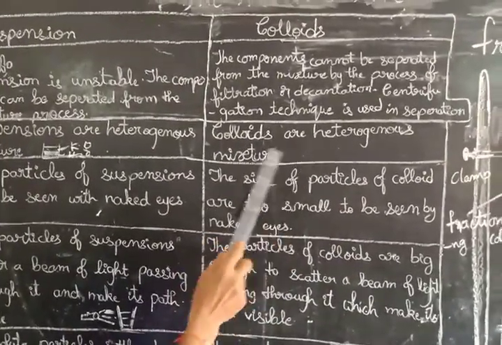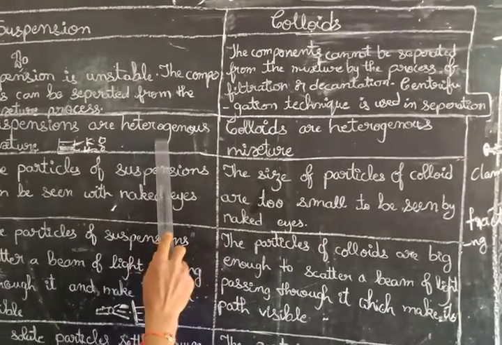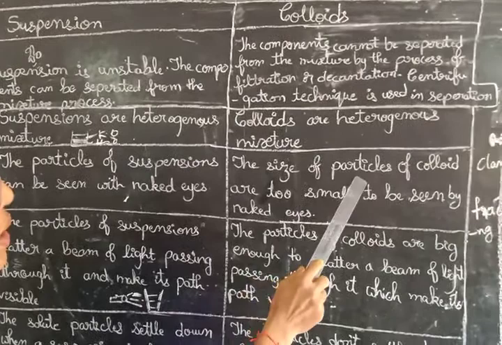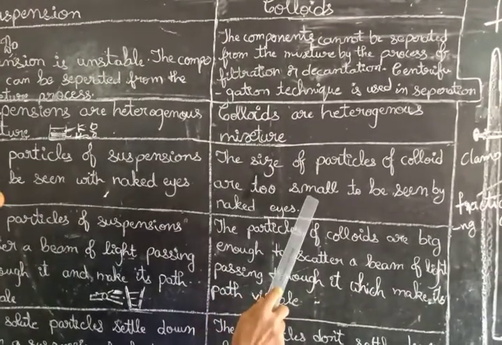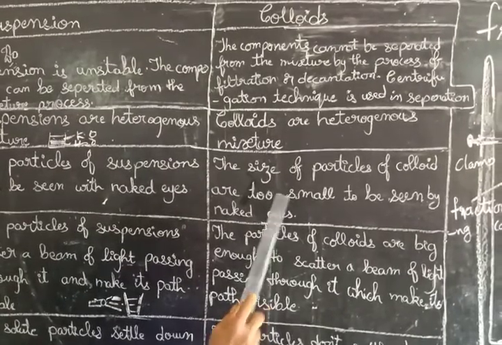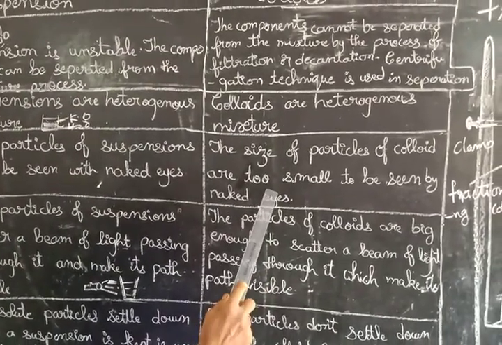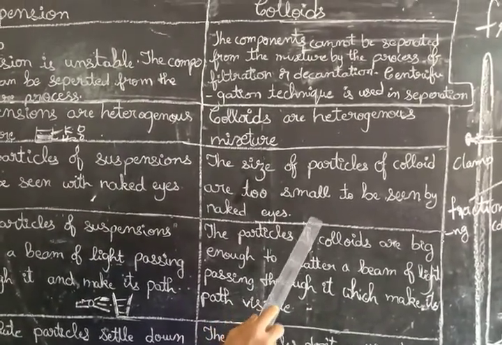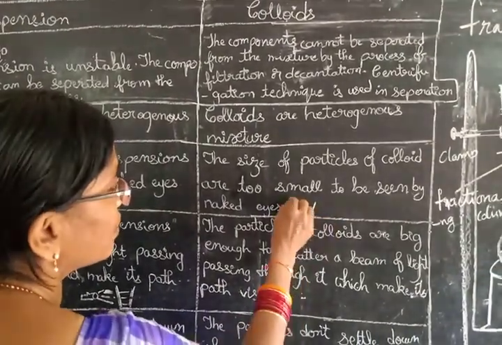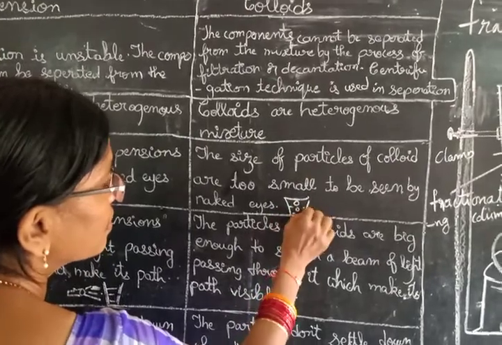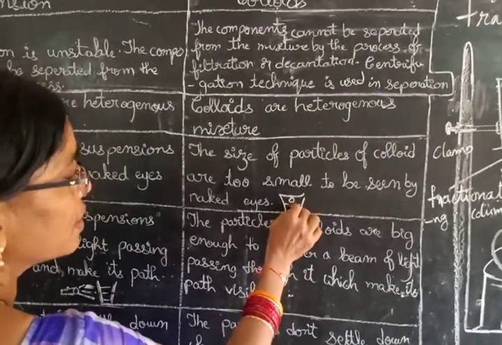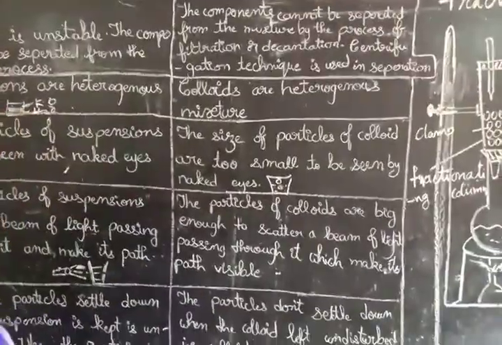Colloids are heterogeneous mixtures. Suspensions are also heterogeneous, colloids are also heterogeneous. The size of particles of colloids is too small to be seen by naked eye. We cannot see with our naked eye, but we can observe under the microscope. If you take a glass of water and add milk drop-wise, and observe it under the microscope, you are able to see the milk particles clearly.